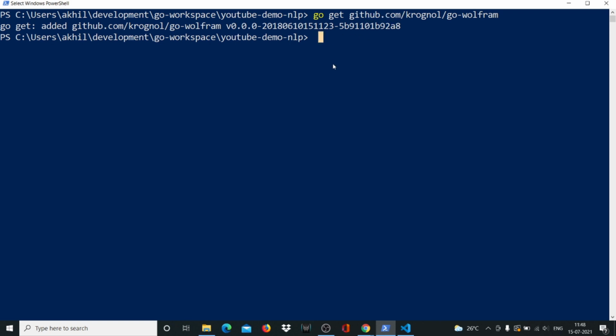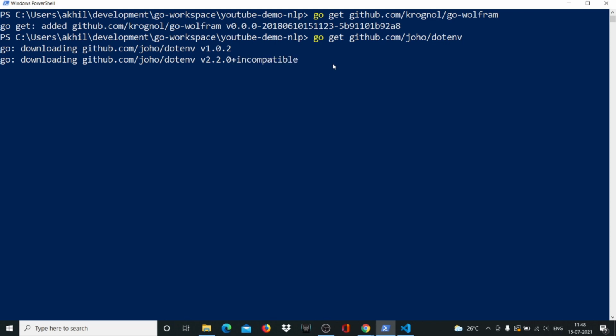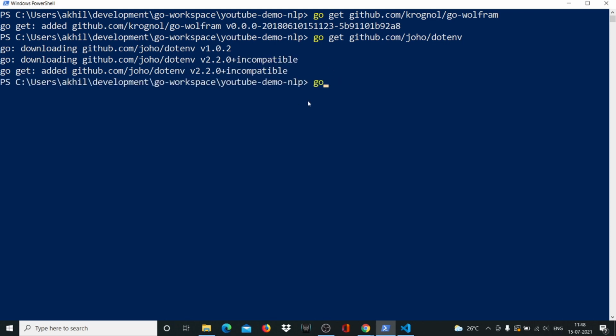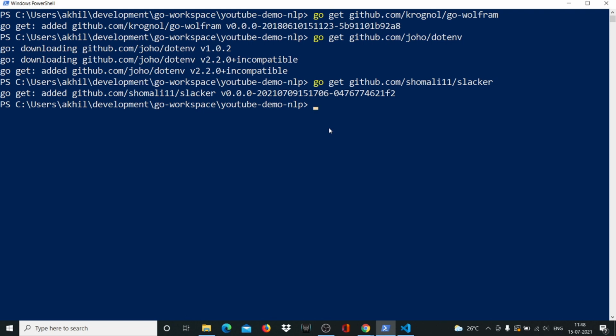And what we'll also do is we'll get github.com/joho/.env, and we'll also get the slackbot library that we need, and we need the gjson, the one that allows us to query JSON with Golang, /tidwall/gjson.